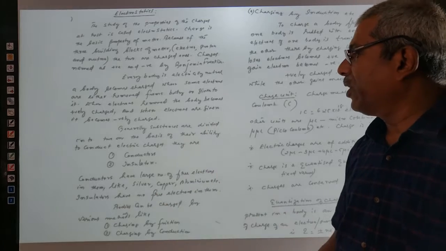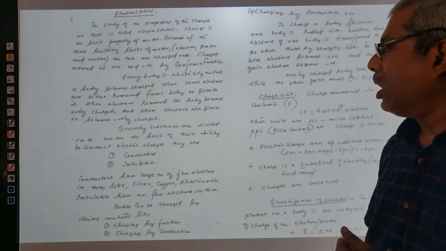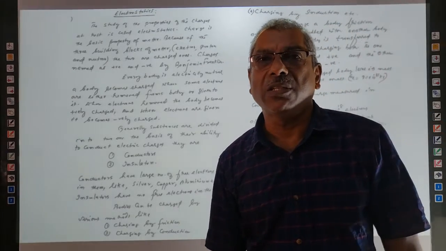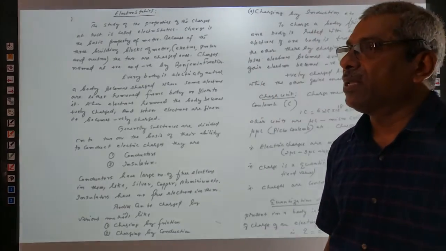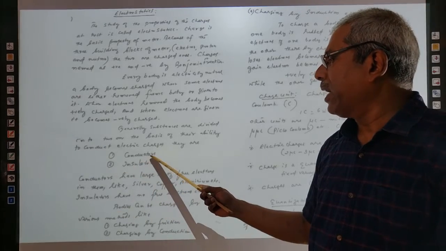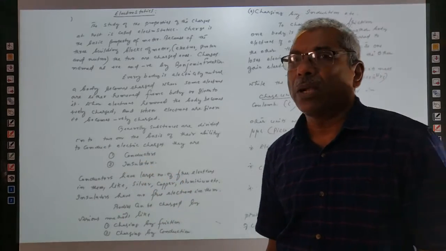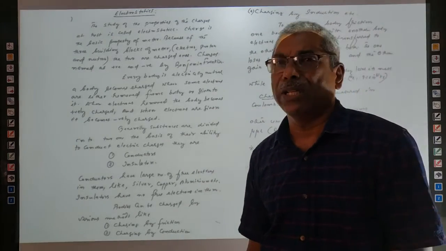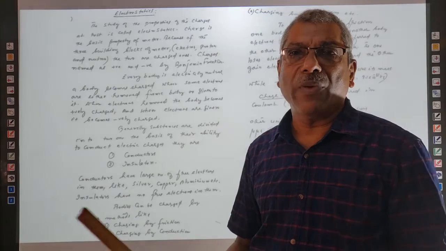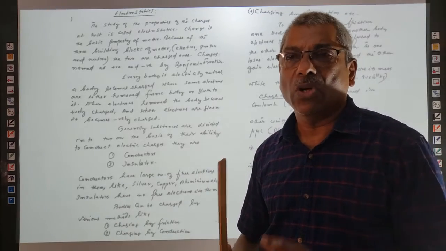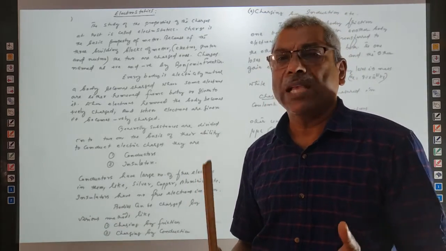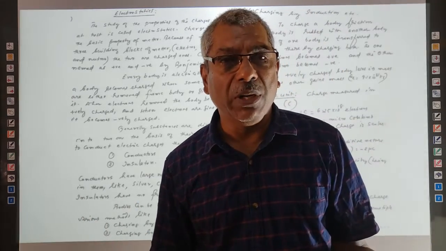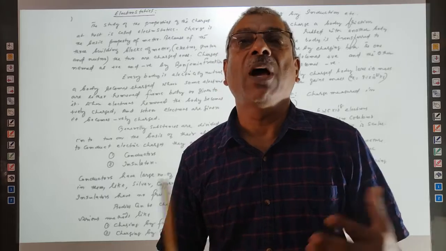Generally, substances are divided into two categories on the basis of the ability of the bodies to conduct charges through them. These bodies are named conductors and insulators. Conductors are substances that contain a large number of free electrons. Though the bodies have a large number of free electrons, the body is always electrically neutral, because as many free electrons as there are, the same number of positive charges will be there. Electrons come out of atoms.